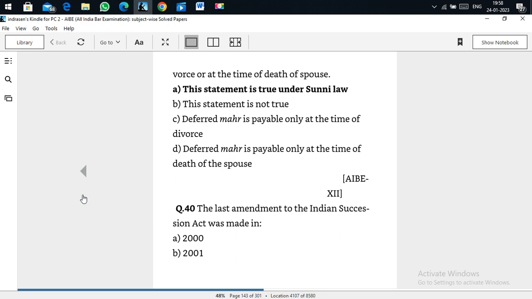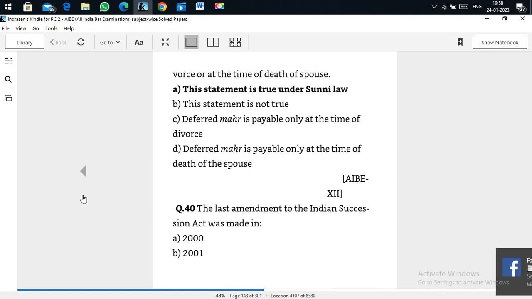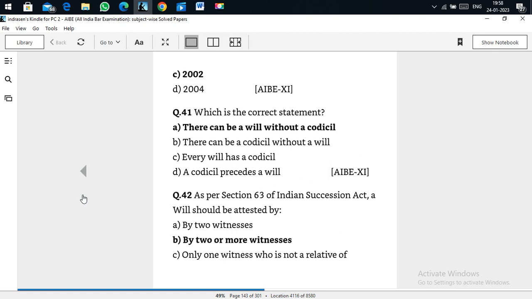The last amendment to the Indian Succession Act was made in 2002. In fact, there is an amendment; this is an old thing. There was an amendment in 2017, I think. That also we have to remember. Which is the correct statement?